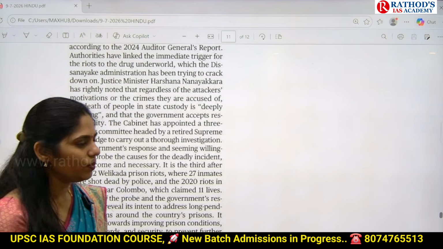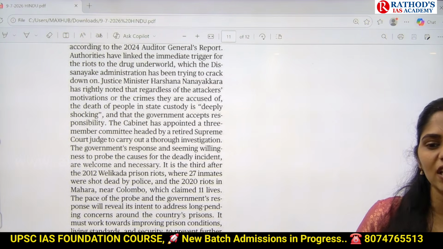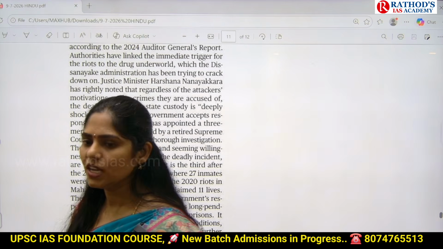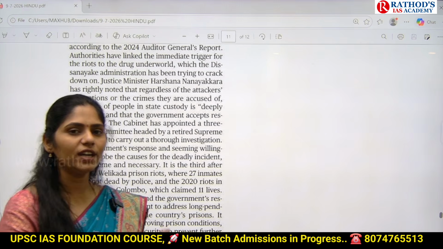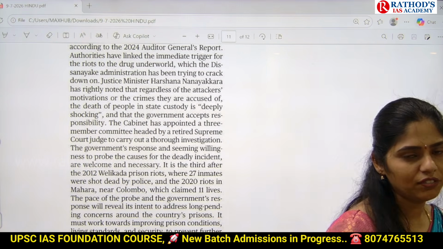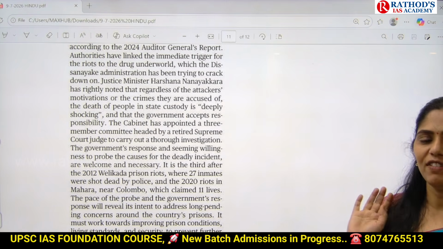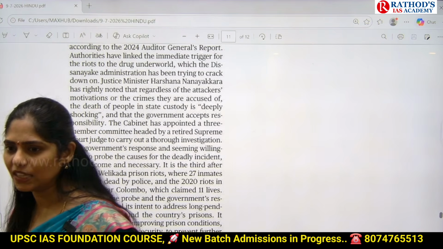But you may not get a question directly related to Sri Lankan prisons. UPSC can give you a question on what are the reasons why there is overcrowding of Indian prisons, and suggest some measures. Like that, UPSC can give you a question on this. I already gave a question on this topic earlier for your mains answer writing. Just open that answer and have a look at what you wrote. Okay, that's it. Nothing more than that.